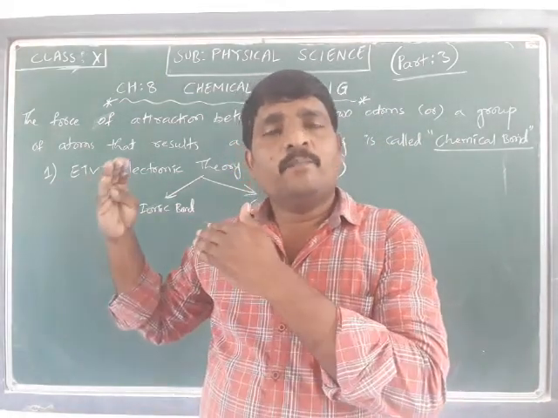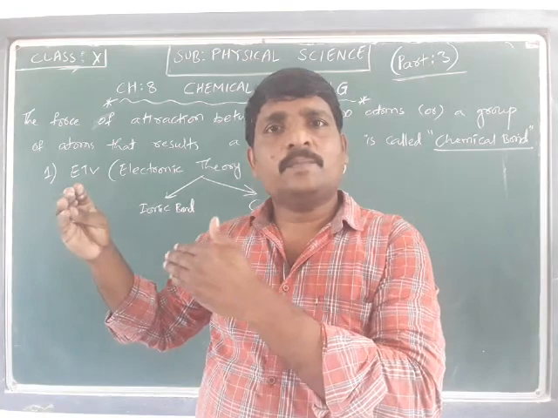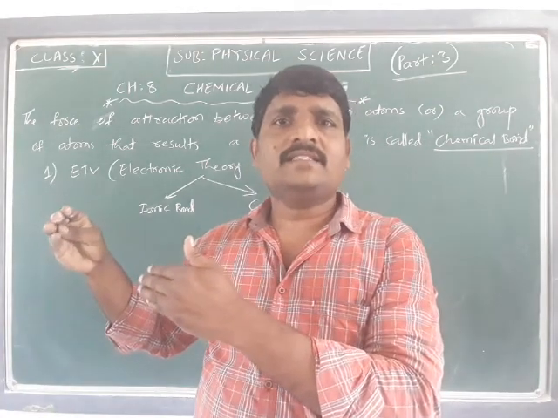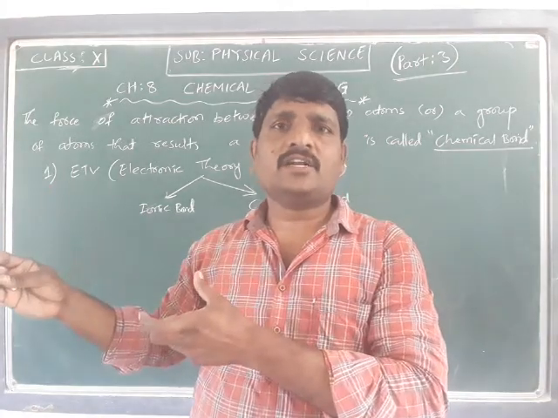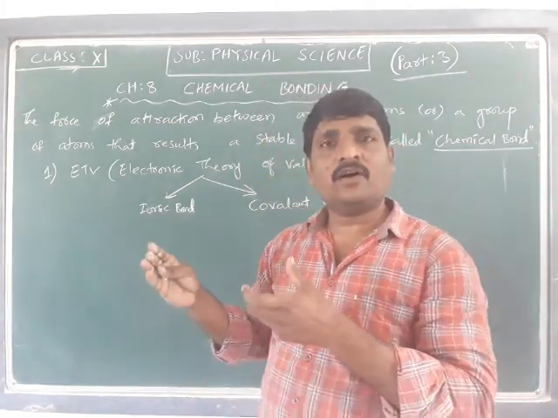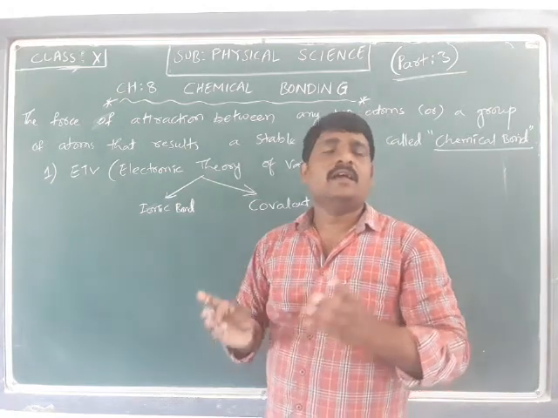As observed by Lewis and Kossel, in the noble gas configuration the outermost shell has 8 electrons, and atoms possessing the octet are much more stable.